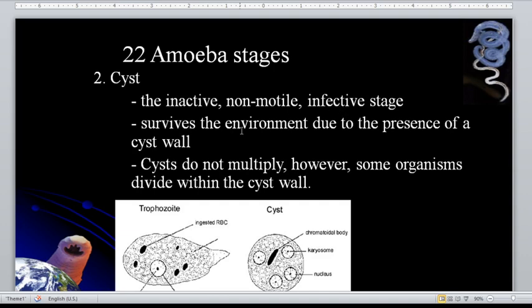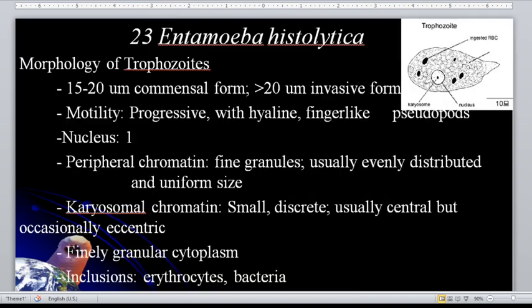It survives the environment due to the presence of the cyst wall. The cyst wall renders the cyst resistant to adverse environment. The cysts do not multiply because that is the inactive form. However, some organisms divide within the cyst wall. Entamoeba histolytica is the only pathogenic entamoeba.